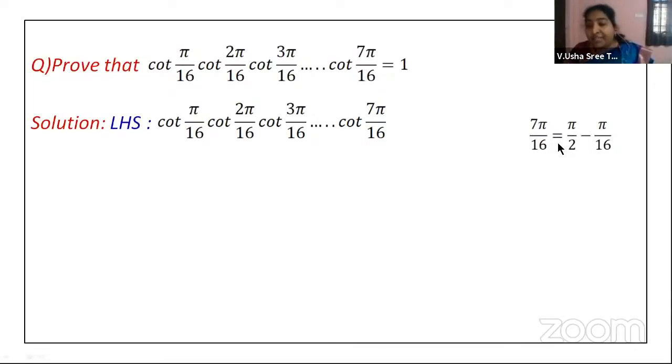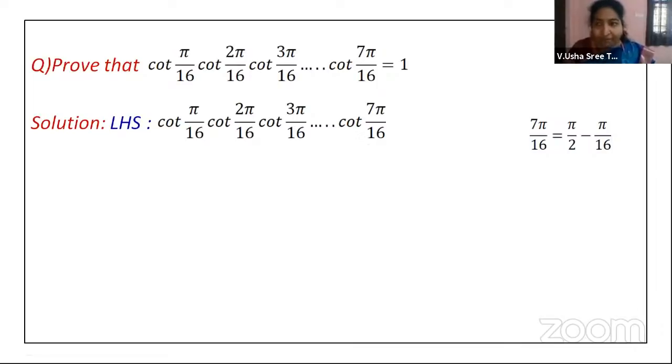We can always replace it with pi by 2 minus pi by 16. Why this conversion? What is pi by 16, children? Pi by 16 is nothing but 180 by 16, isn't it? So 180 by 16 is not a standard value which you have seen till now, so we will try to convert it into a form where you can write the standard form.